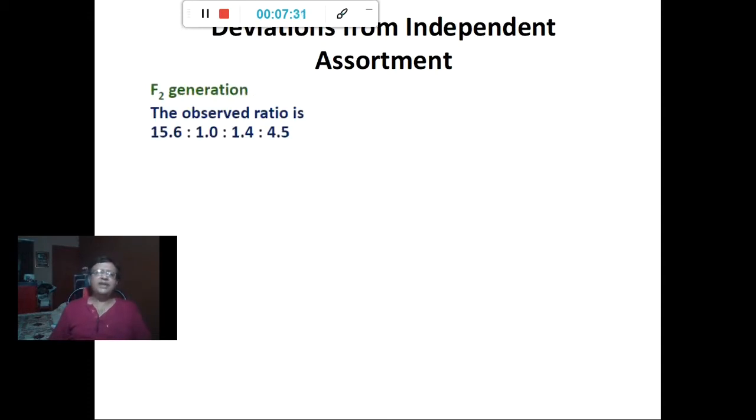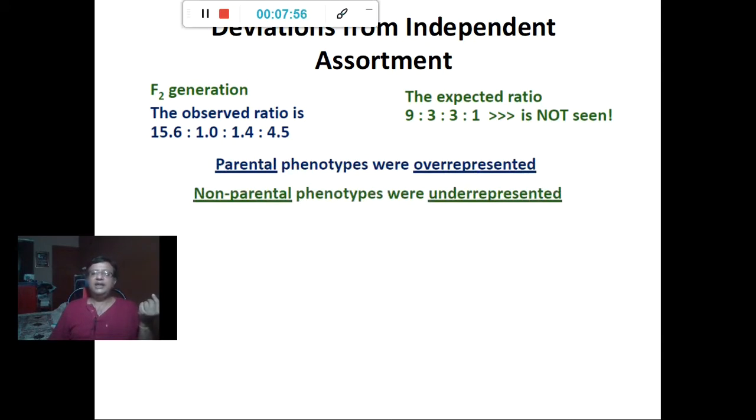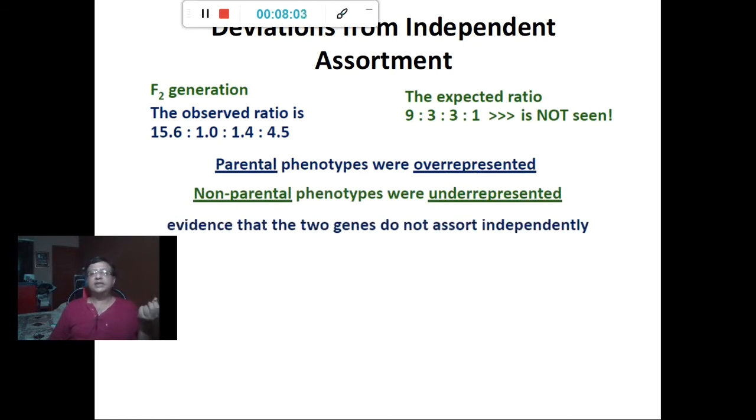So in the F1 and F2 generation, the observed ratio is 15.6:1:1.4:4.5. The expected ratio of 9:3:3:1 is not seen. The parental phenotypes were overrepresented. Instead of 9:1, you have 15.6:4.5. And non-parental phenotypes, instead of 3:3, were underrepresented. This was evidence that the two genes do not assort independently.